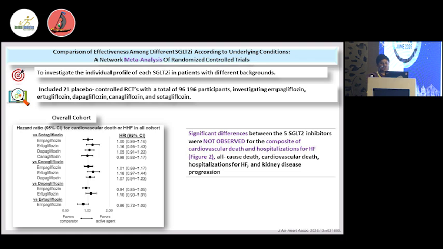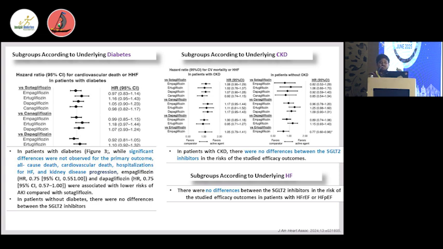In the overall cohort also, to investigate the individual profile of each SGLT2 inhibitor in patients with different backgrounds, this meta-analysis shows a similar picture: no significant differences between the five SGLT2 inhibitors were observed for the composite of cardiovascular death and hospitalization for heart failure. And also in the subgroup analysis in diabetic patients, they failed to show any significant differences between each molecule. And also in patients with CKD and patients without CKD, in both arms, there is no significant difference between the SGLT2 inhibitor molecules.